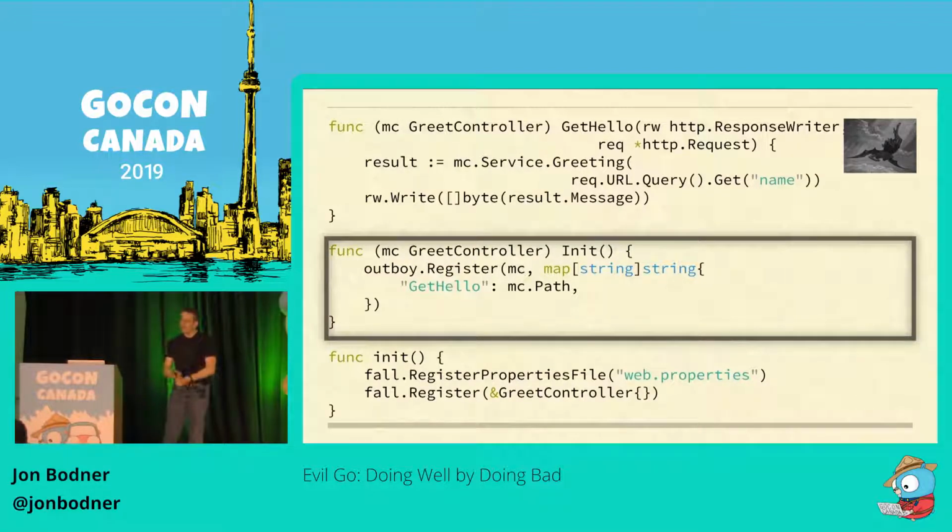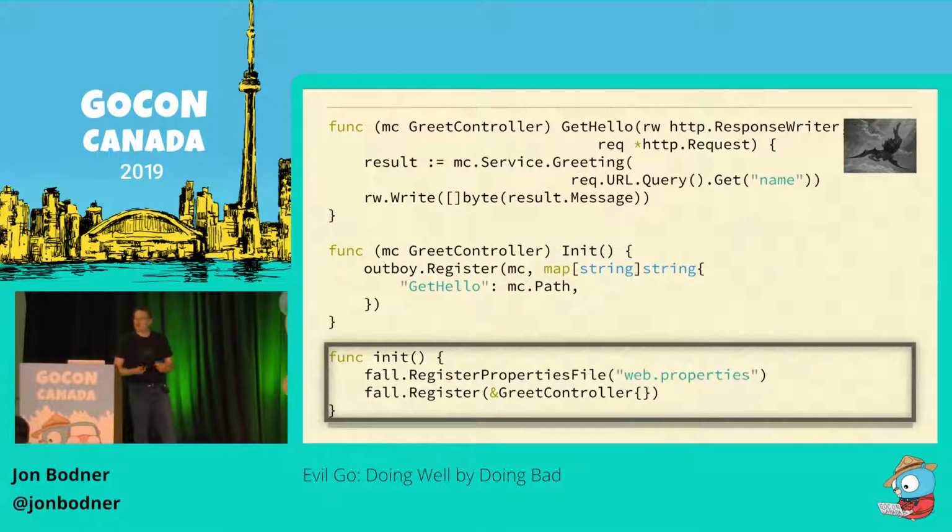We have the controller, we've got the path, but nothing in there mentions the HTTP verb, where to go. So in outboy, look at the method's name and use that to figure out what verb a method responds to. Method's called getHello, so it handles GET requests. If you don't know the rules, you can't understand what's going on. Evil, right? So finally, you call the init function, register a property file with fall to get that path I was talking about, register the controller with fall as well.